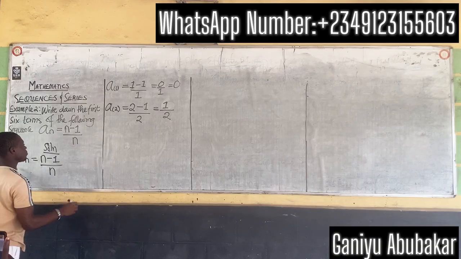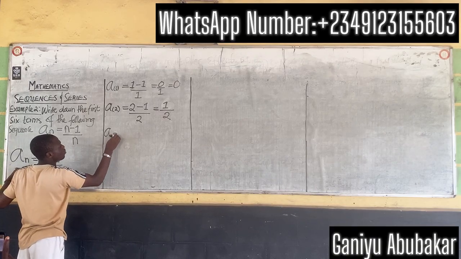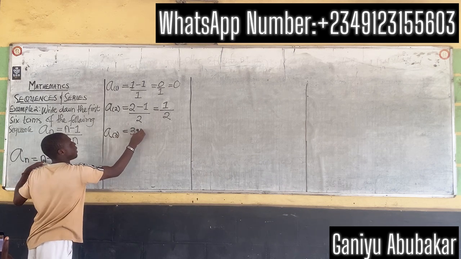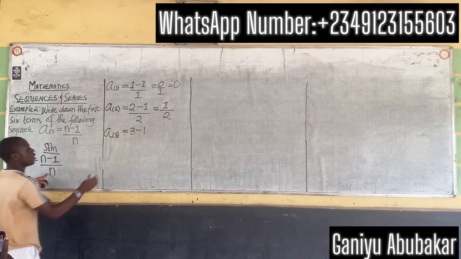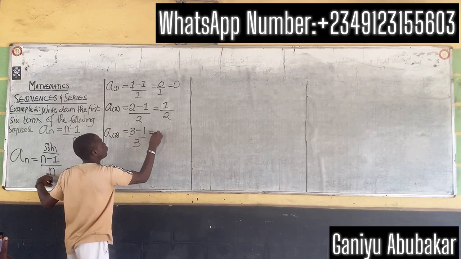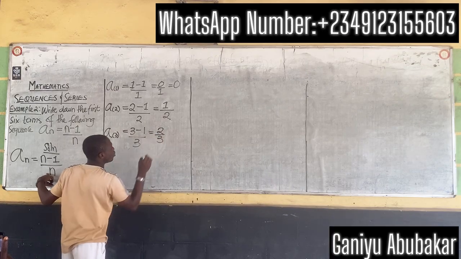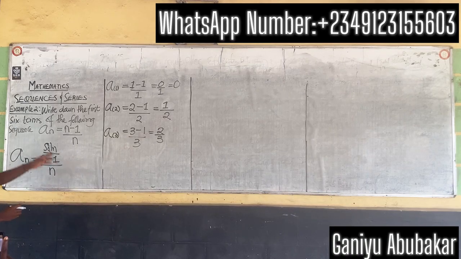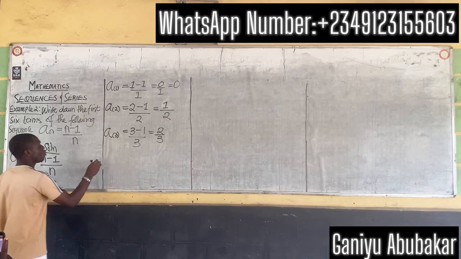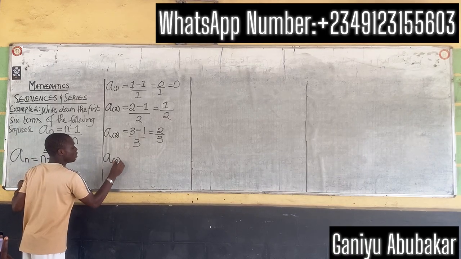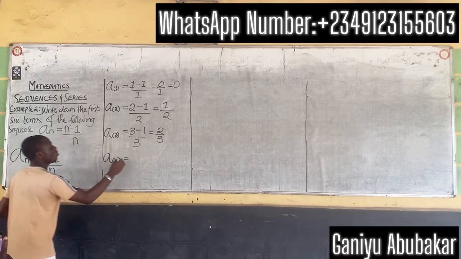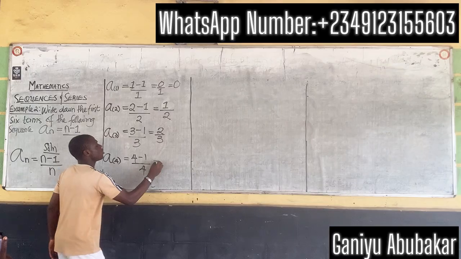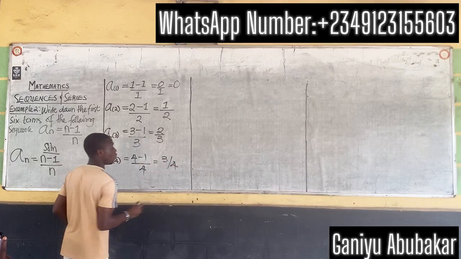Let's put n as 3. a_3 gives you 3 minus 1 over 3, which gives you 2 over 3. So when n is 3, I have 2 over 3. We do the same with the formula: put n as 4. This gives you 4 minus 1 over 4, which gives you 3 over 4 as my answer.